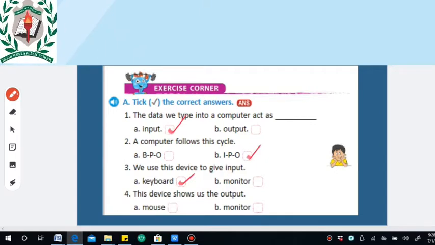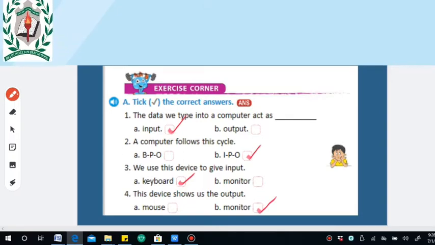So you may just tick the monitor. Through monitor only we get output. Output we can say information. Clear? Let me recall that.